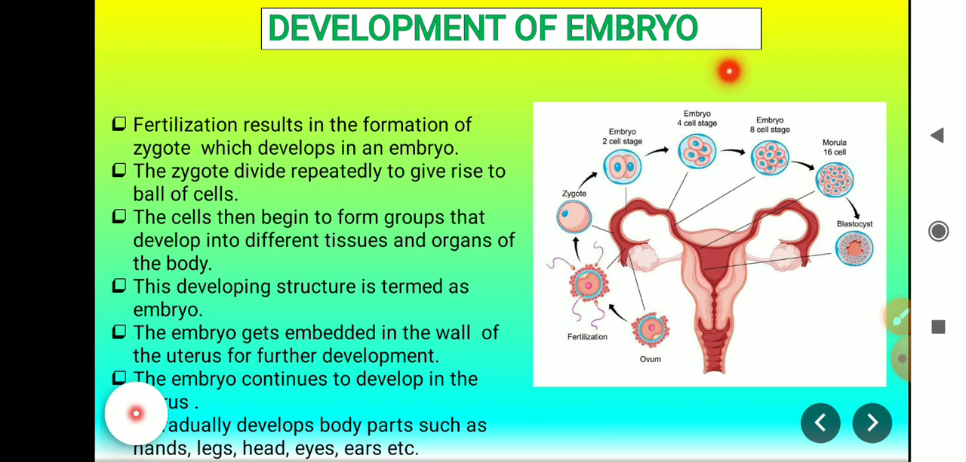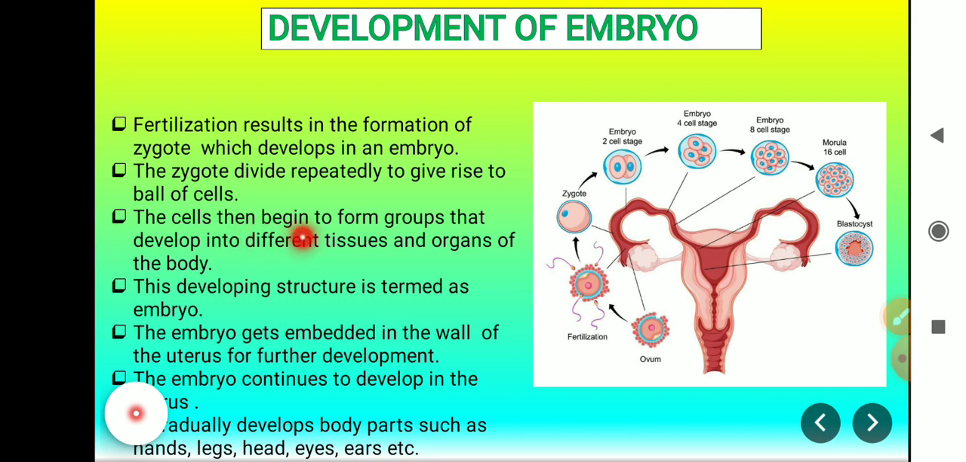Development of embryo. Fertilization results in the formation of zygote, which develops into an embryo, which is the developing stage. You can see here, from the ovary, the eggs are released. It fuses with the male gametes, that is the sperms, and it results in the formation of zygote. The zygote is single celled. Then it divides into 2-cell stage, then 4-cell stage, then 8-cell and 16-cell stage, that is called morula, and then into a blastocyst, which is a group of cells.